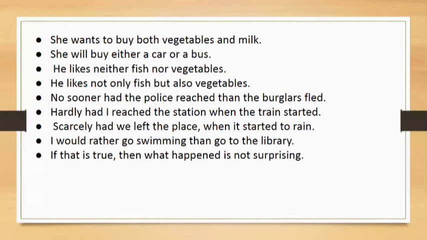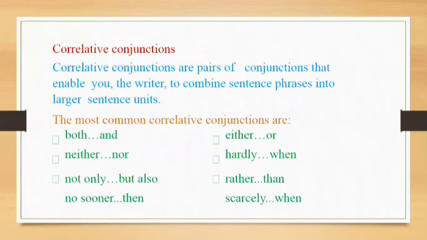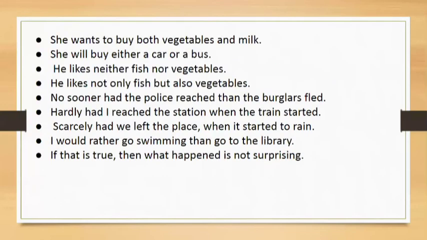She will buy either a car or a bus. So we have a choice. He likes neither fish nor vegetables. So we are negating both of the things, neither fish nor vegetables, two negative items. He likes not only fish but also vegetables. So again, a sense of addition, not only fish but also vegetables.